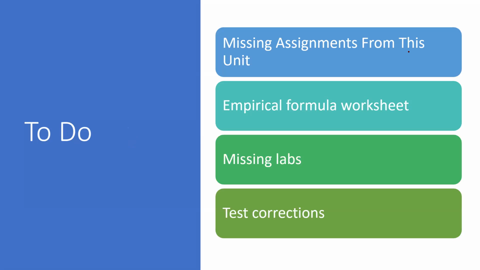So far for this unit, we've had that first mole conversion little Canvas assignment, for one-step conversions. We have the two-step mole conversion assignment on Canvas. We have the percent composition assignment from yesterday, which is a Google Cloud document. And then we have the empirical formula assignment from today, which is also a Google Cloud document. So there are those 4 assignments. I want you to try and get those all finished up today if possible, or by the end of the night. That way tomorrow when we review and do our little lab activity, you can ask questions if you have them, or if you don't understand something, we can clarify that.